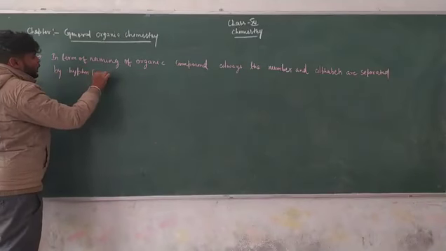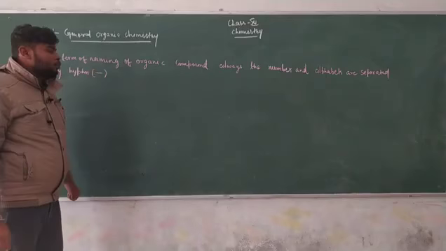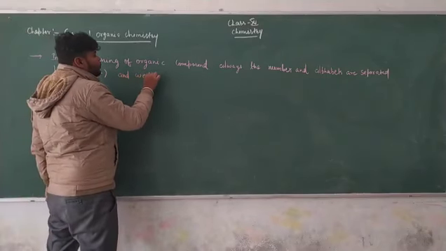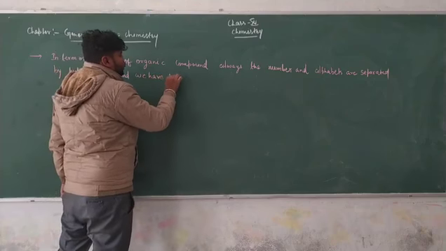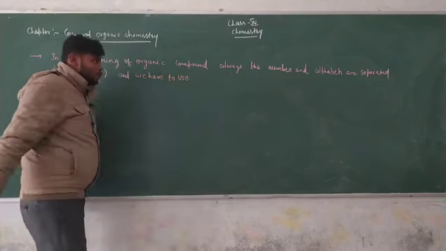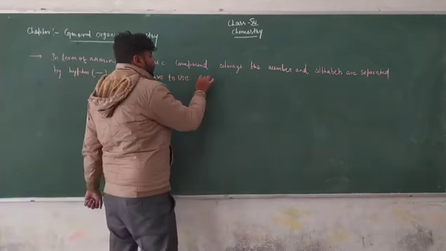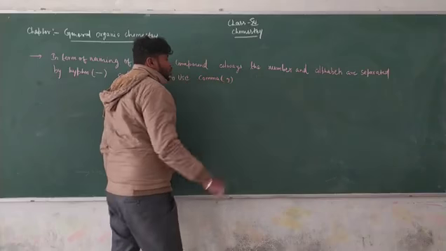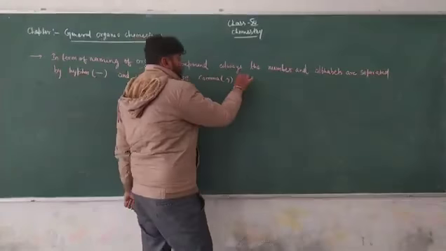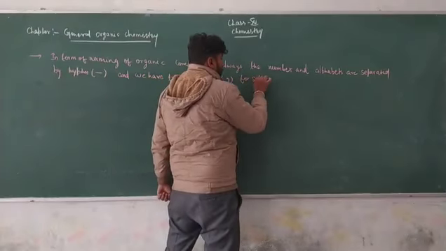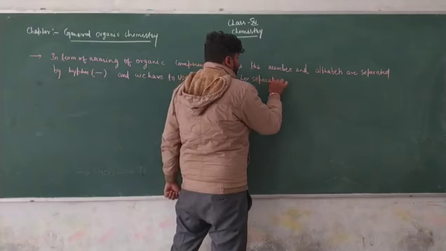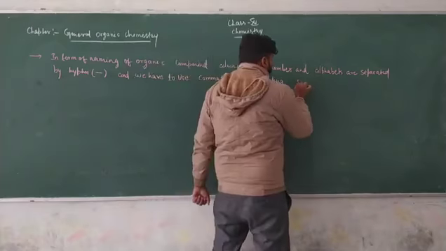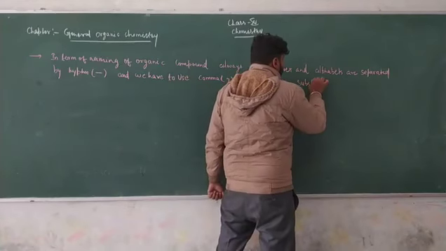That means you have to separate numbers and alphabets like this, and we have to use a comma for separating substituent numbers.